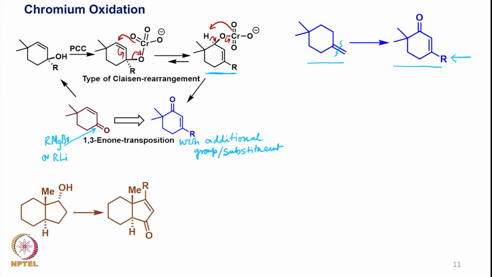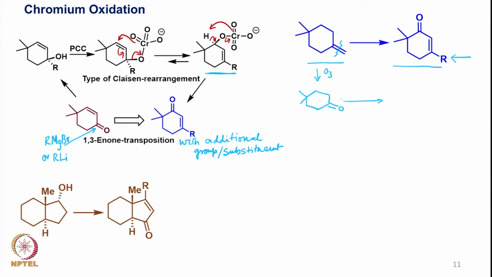So the R group can easily come if we can convert this into the corresponding ketone by cleaving. Suppose you do ozonolysis here and cleave it here, you can get the corresponding ketone, and now if we add here RLi or RMgBr, and of course this is a symmetrical molecule, so it does not matter, there are 2 methylene groups here, 2 methylene groups here, so it does not really matter which direction the elimination goes.